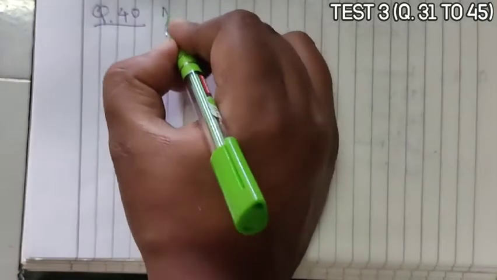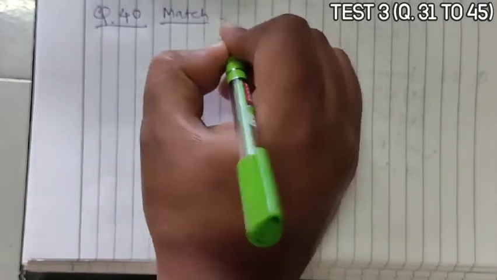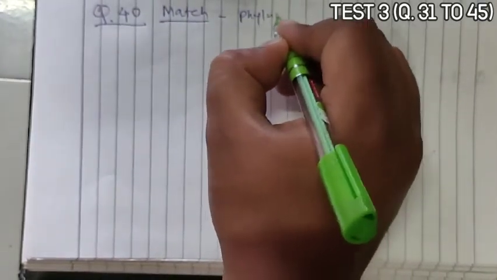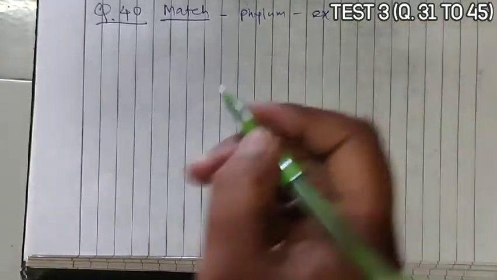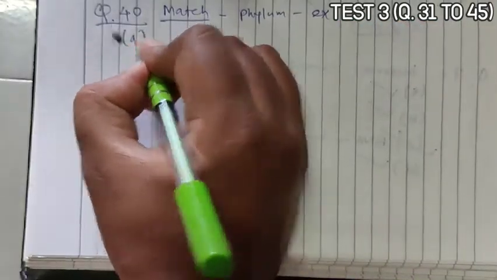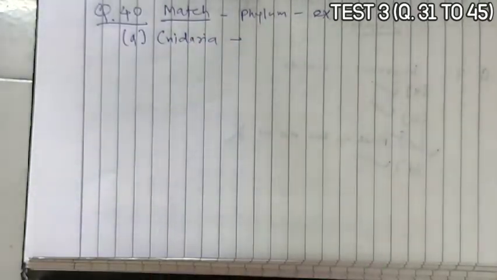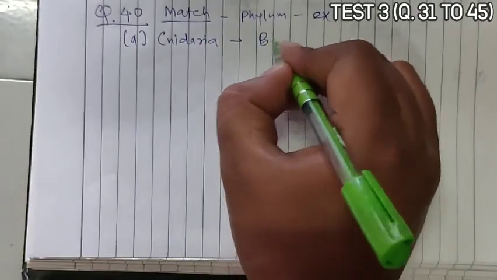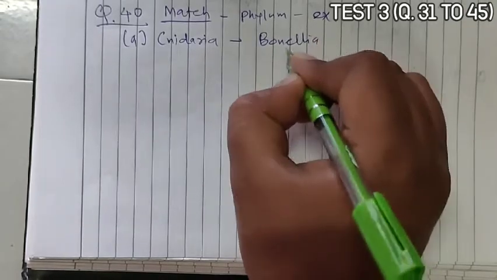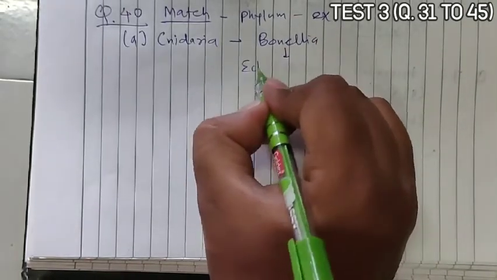Next is question 40. Question 40 asks which of the following is a matching set of a phylum and its three examples. We have to select a match with respect to phylum and its examples. Option A is given as Cnidaria, and in front of that they have given Bonellia. Now Bonellia is an echiuroid.